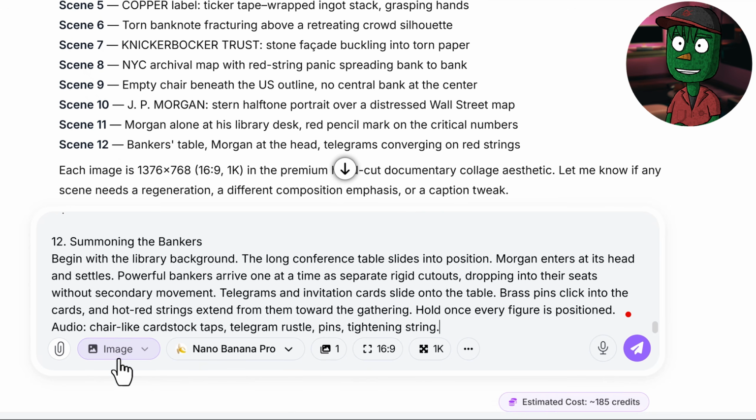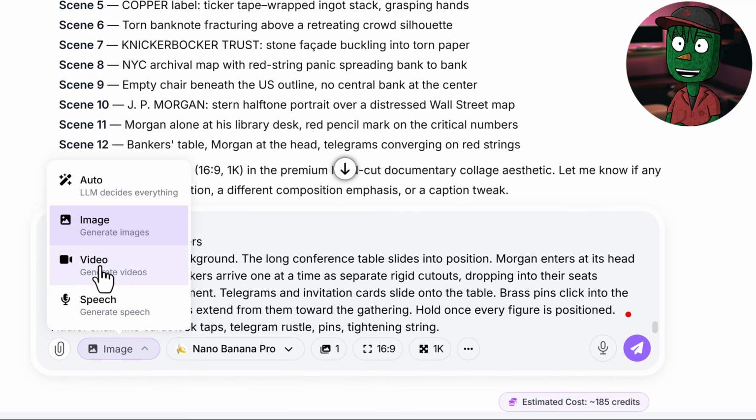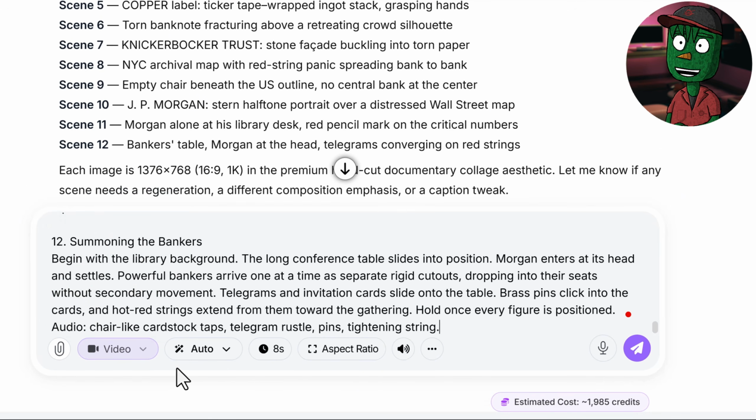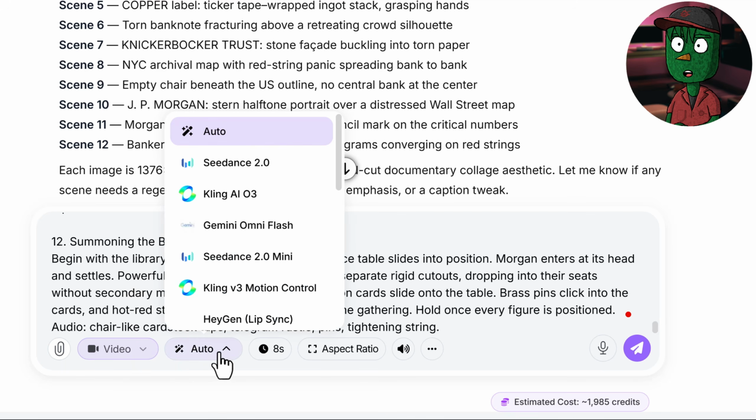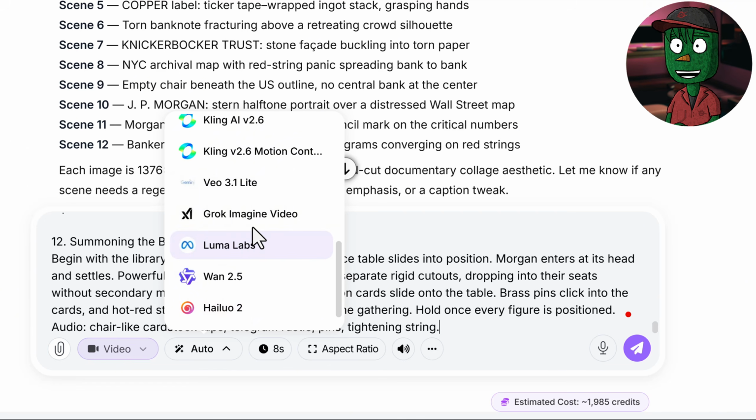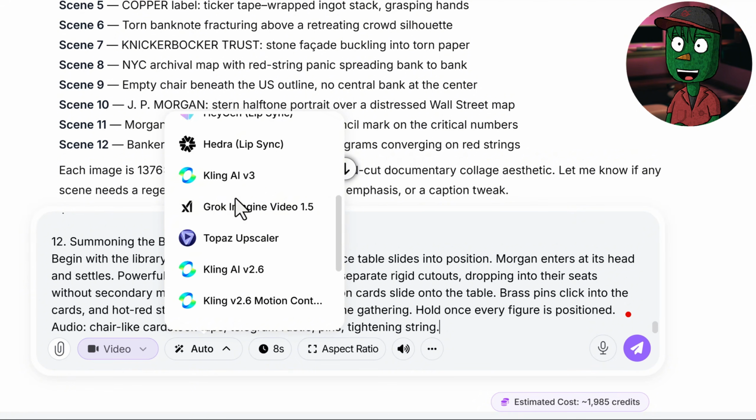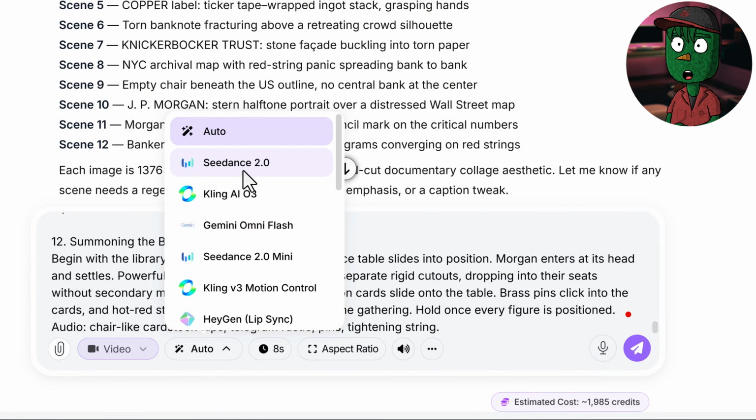Scroll down to Image here, click on it, and change it to Video. Then come to Auto here, click on it, and choose your preferred AI video generator. VEO3 creates these videos very well. It adds a lot of sound effects and motion to it, which makes it very nice. And also Seedance 2.0. For this video, I'm going to be going with Seedance 2.0. If you don't have much credit, you can go with Gemini Flash.